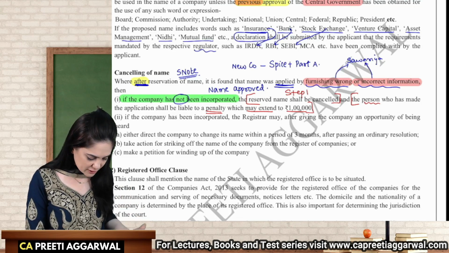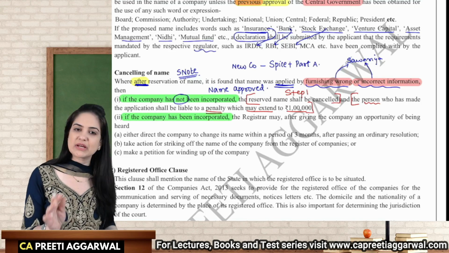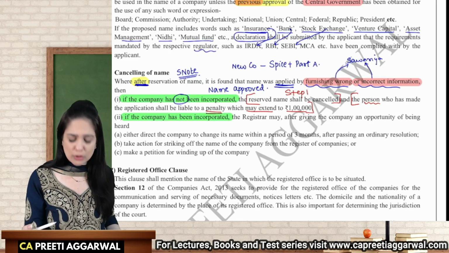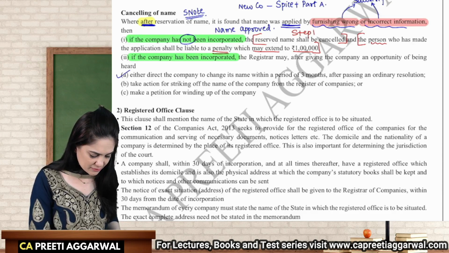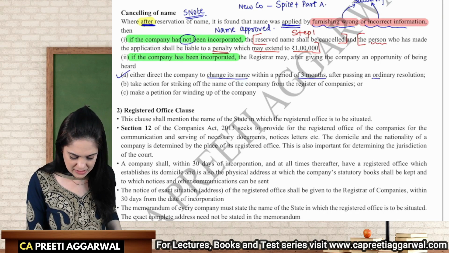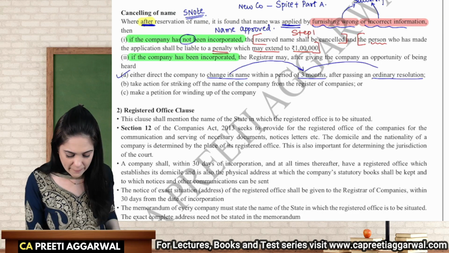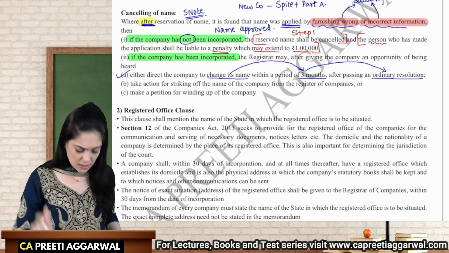But what if the company has been incorporated? Then the Registrar, after giving the company an opportunity of being heard, that why did you apply for the name containing wrong or incorrect information, will direct the company to change the name within a period of 3 months after passing an ordinary resolution. These are keywords: change your name within 3 months, by passing just an ordinary resolution. By simple majority you can change the name of the company.